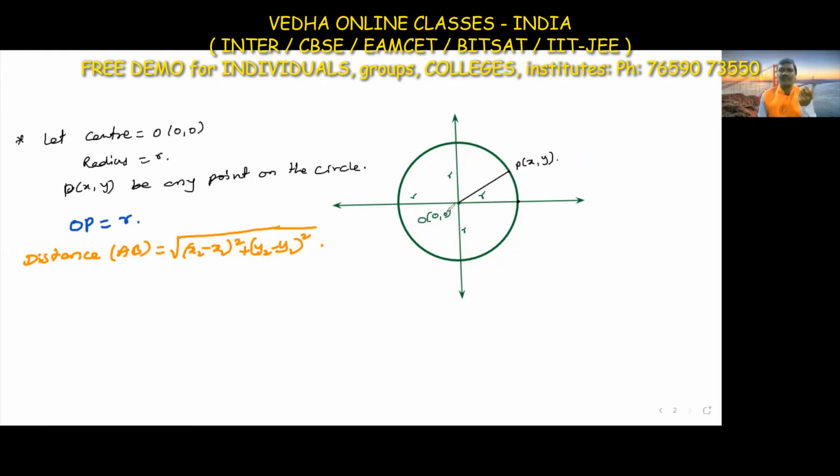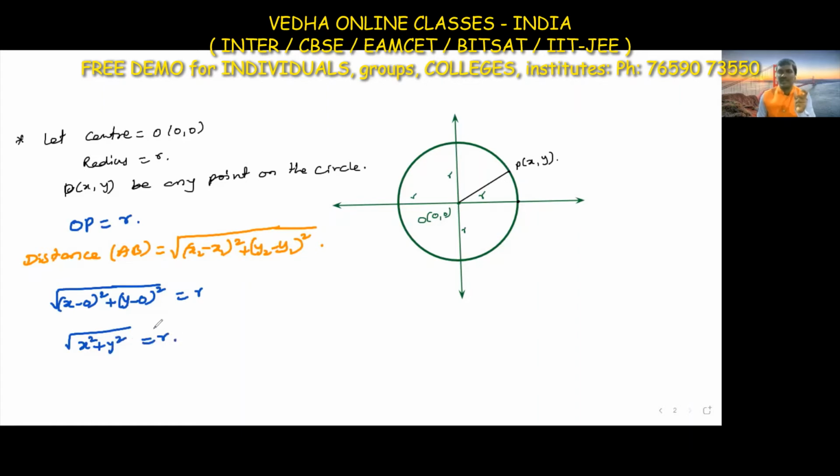Now we are finding the distance OP. Since 0 comma 0 is a point, we can directly write x square plus y square, or otherwise, I am writing one extra step: under root of x minus 0 whole square plus y minus 0 whole square, which is equal to the radius r. Now x minus 0 is x, so under root of x square plus y square is equal to r.